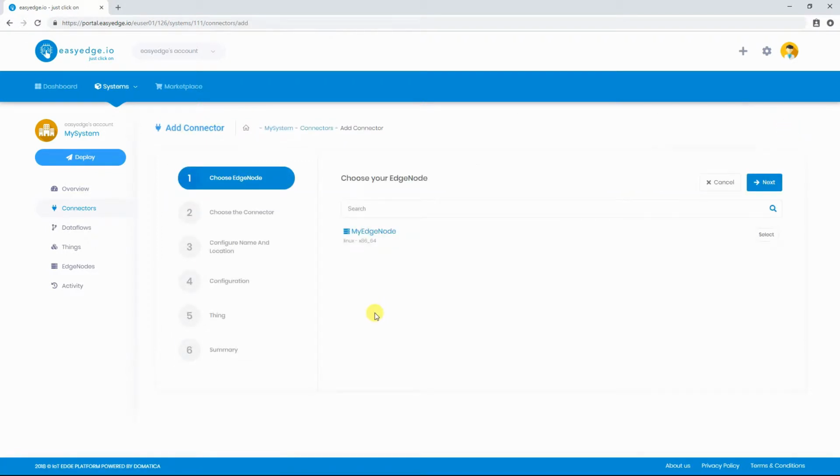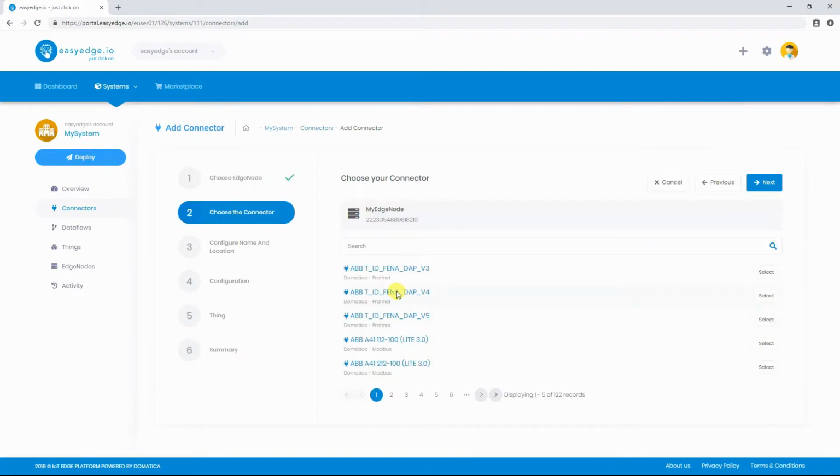The first step here is to choose the EdgeNode. So, select your EdgeNode and then choose the connector from the list. You can search by name, by engine, or by brand.